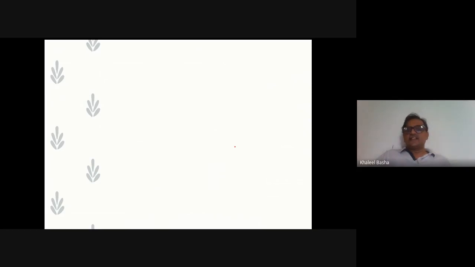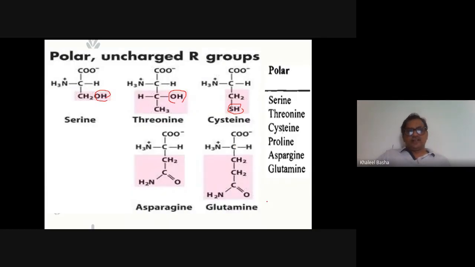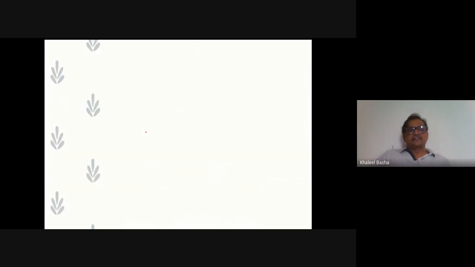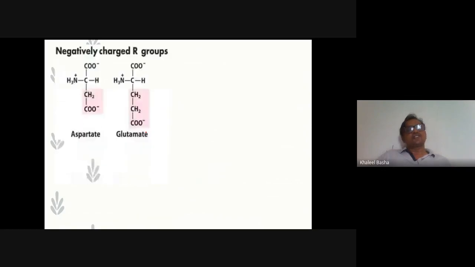Then asparagine and glutamine. Asparagine and glutamine are derivatives of aspartic acid and glutamic acid, where the OH is replaced by an amino group. It becomes the amide. Those 2 amide group amino acids are asparagine and glutamine, whereas cysteine has the sulfhydryl group, and threonine has the hydroxyl group. And next, the classification, negatively charged R groups.